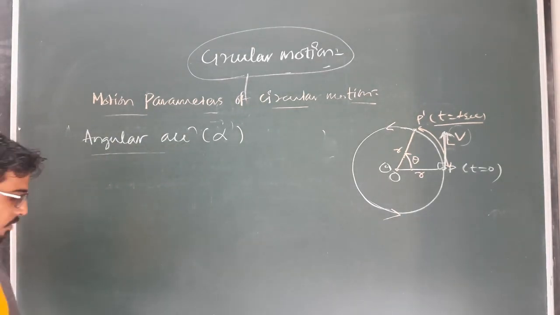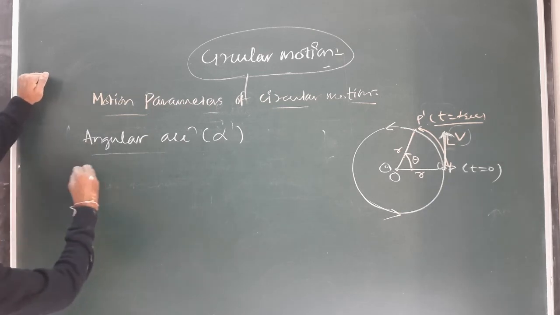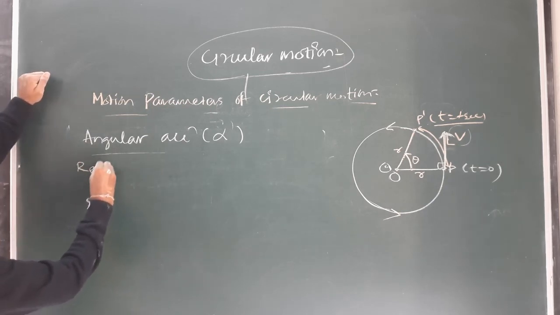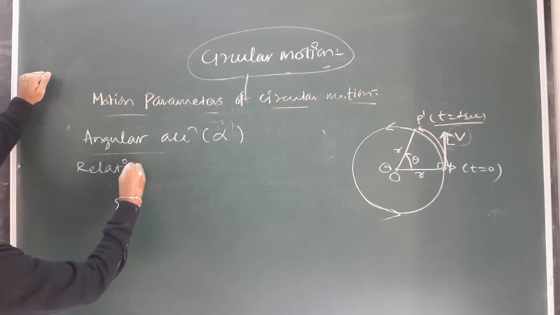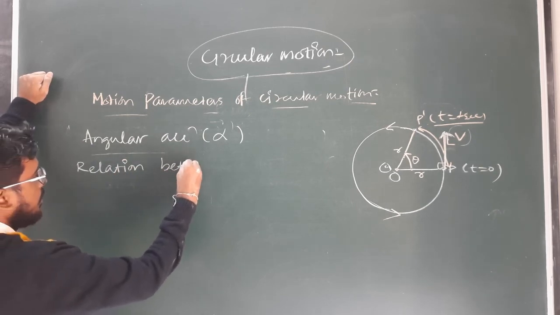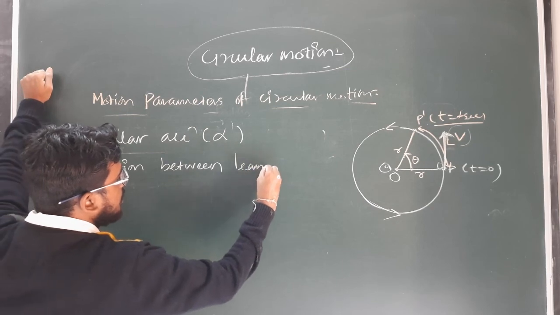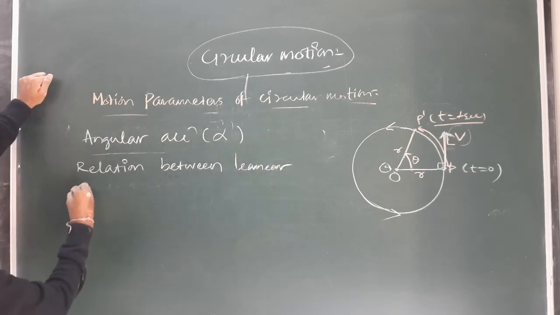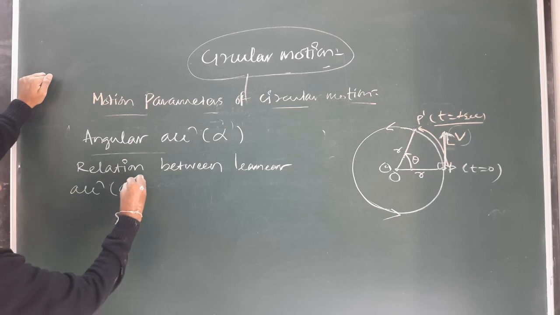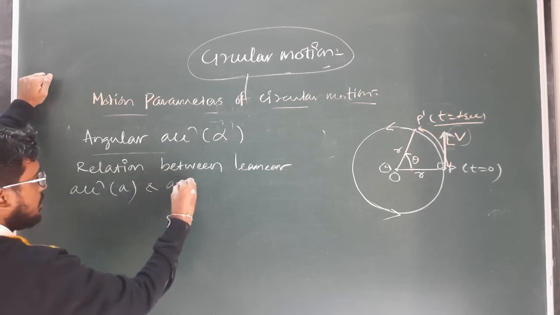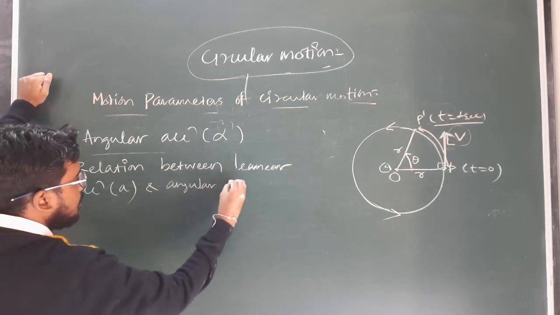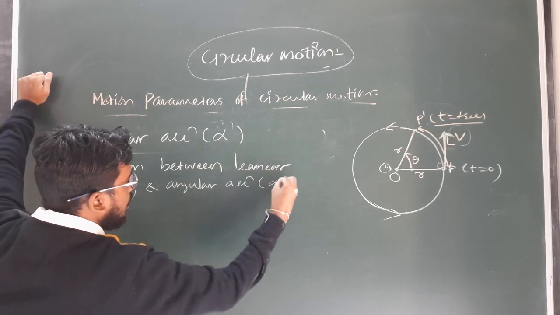So now we have to find out the relation between linear acceleration, denoted by a, and angular acceleration, alpha.